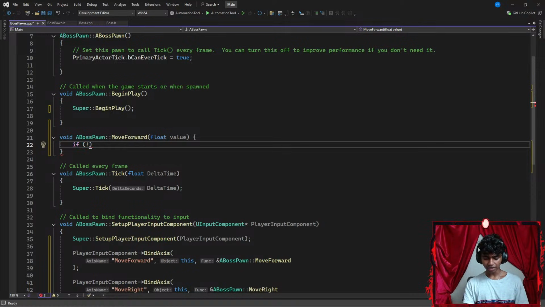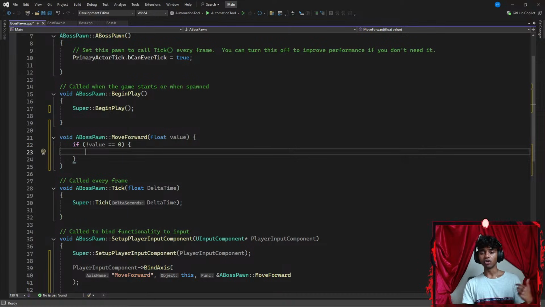That's it. If my value is not equal to 0, I'm going to do something. Firstly, I want to get the location where my player is facing. So I'm going to go with something like, let's see, maybe a vector or an FVector. Let's go with something like FVector, which is going to be called something like, maybe, direction.